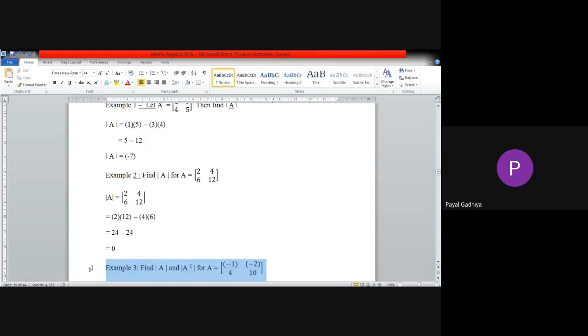Then next, find the determinant of A and the determinant of A transpose. First of all, find the determinant of A for this matrix.